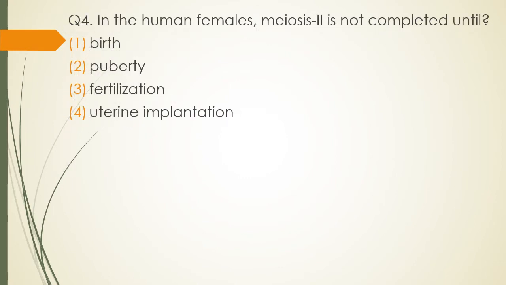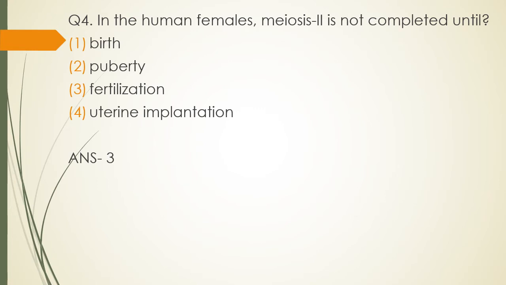Question 4. In the human females, meiosis II is not completed until option 1, birth. Option 2, puberty. Option 3, fertilization. Option 4, uterine implantation. You all must be knowing that in the process of formation of oocyte, meiosis II occurs only after one of these events. Which is it? The correct answer is option 3, fertilization.